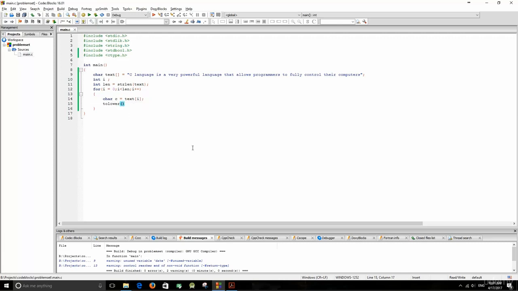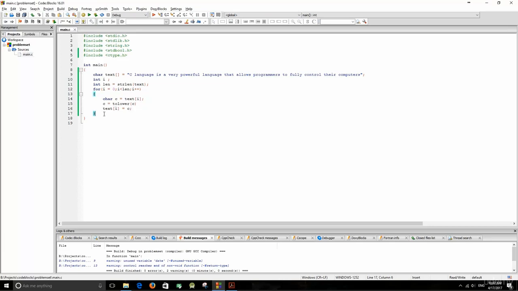There's a function for that, called tolower, which exists in the ctype header, which will take a character and try to convert it into lowercase. So c takes tolower of c. Okay, now c is lowercase, so we put c back into the text. So we extract a character, we make it lowercase, and then we put it back.